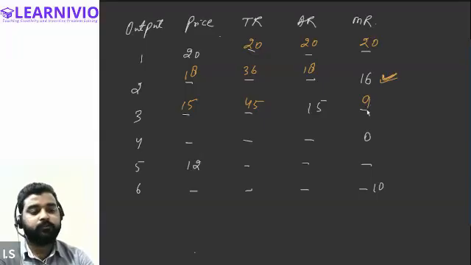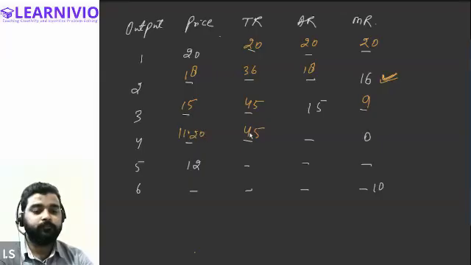That means there is a 9 rupee change in the total revenue. Okay, now next time marginal revenue is given as 0. That means there is no value addition in the total revenue. That means it remains 45. Okay, and price will be how much? So price will be 45 divided by 4. It will be 11.2. So the average revenue will also be 11.25.